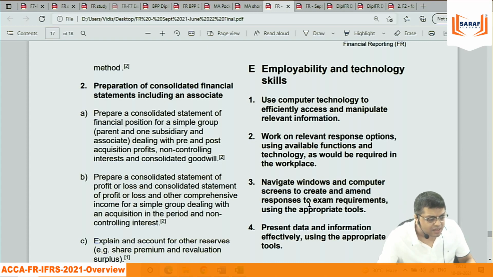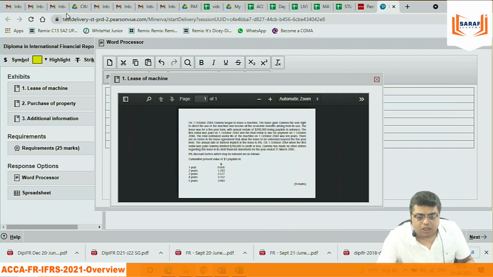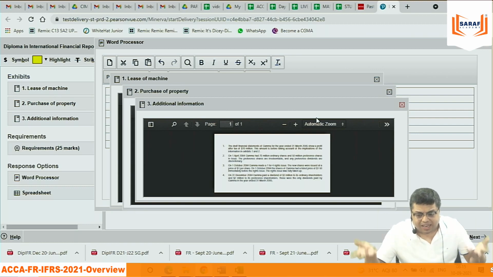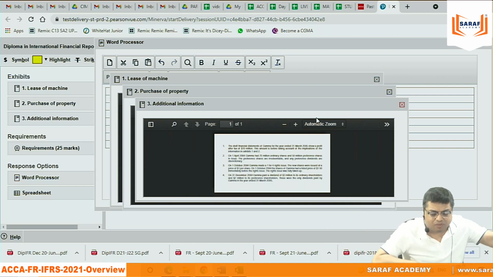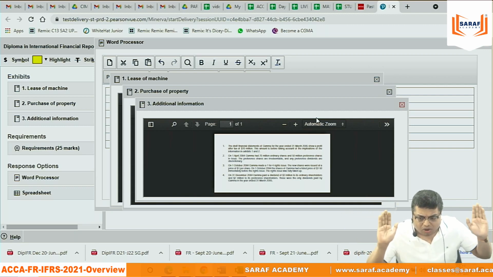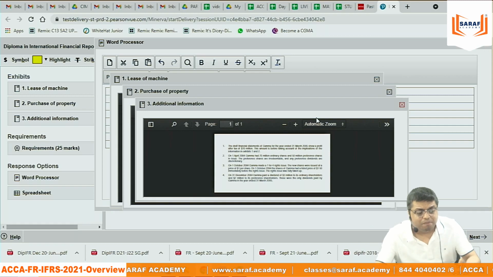So they are saying that if you are not conversant with computer technology, how to open different files, you can see on the top so many windows are open. I am opening one, I can adjust this, I can open this one also, adjusting them. How will I be working? When we work in practical life, there are so many windows we open. One is an Excel file, one is this website, this document, Control F and all that, so many shortcuts you should know. Otherwise you will not be able to work in practical life.